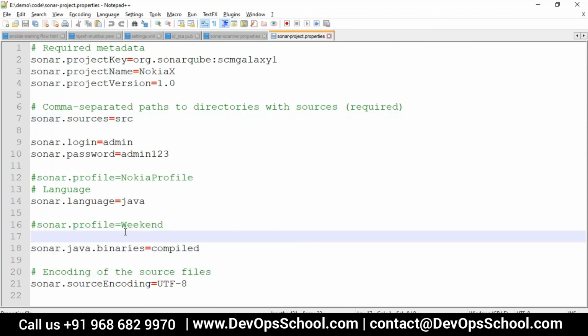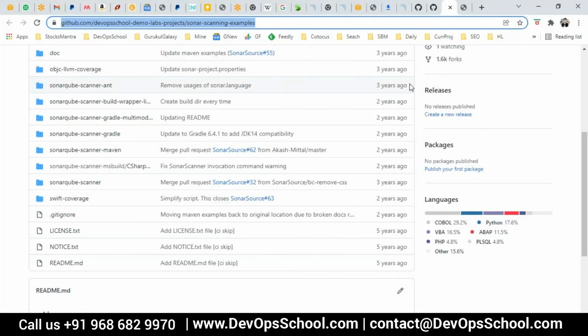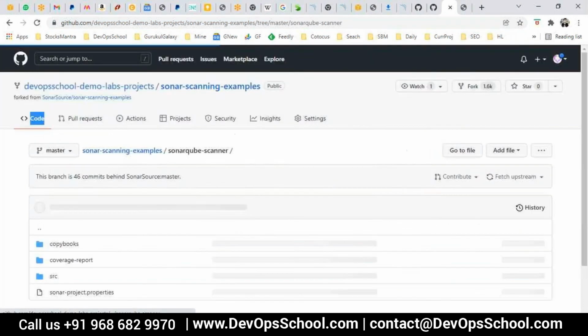I have one doubt actually. This sonar-project.properties, where does it come from? Is it in your source code, did you create it? Yes, you have to create it actually. That's a good question. If you run manually, I repeat, manually, you have to create that property file.